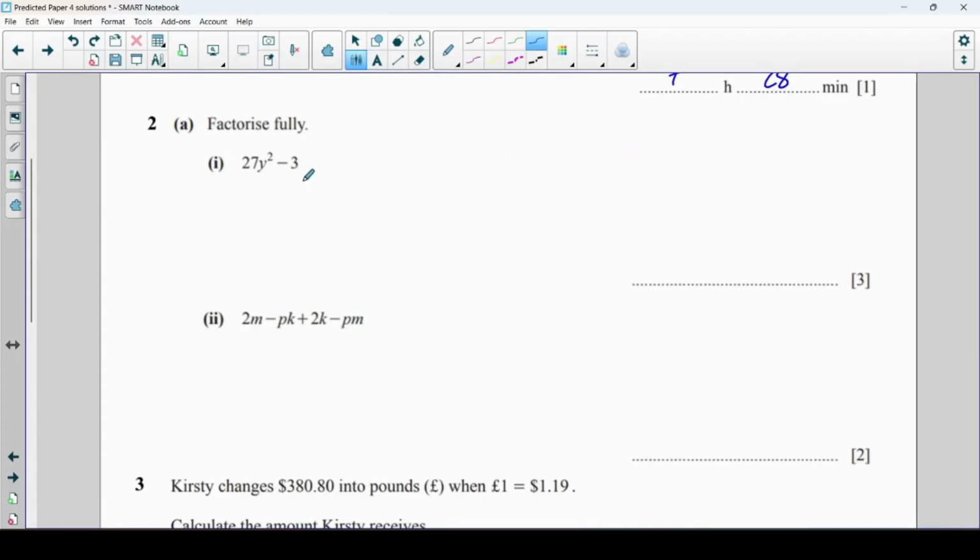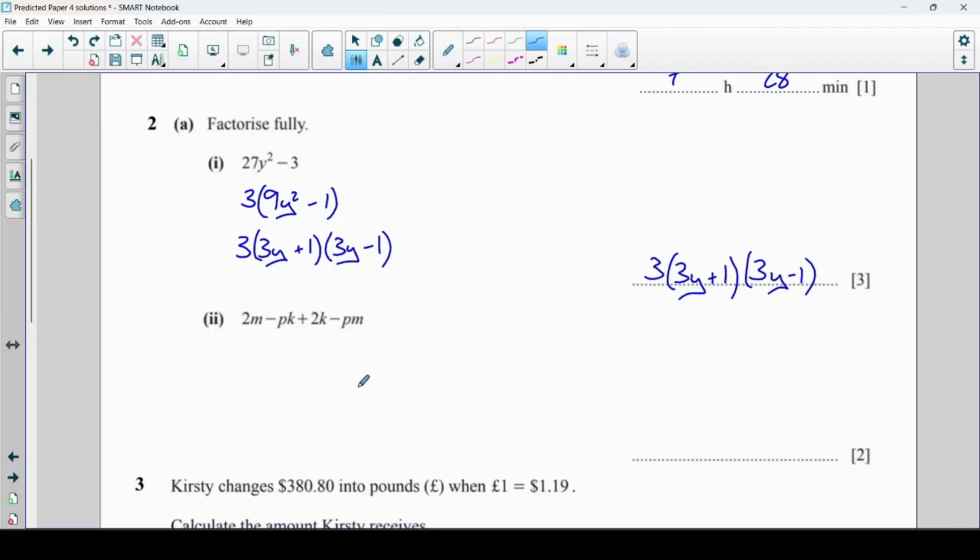The second question is a factorise fully. Okay, so first of all, I'm going to try and make this as a single bracket, so I'm going to take maybe a 3 out of both of these, leaving me with 9y squared minus 1. And this is 3 marks, so that doesn't seem like enough for 3 marks. So then you've got to look inside this bracket, and hopefully you've spotted that this here is the difference of 2 squares. 3y plus 1 and 3y minus 1. So there we go, that is factorised fully.